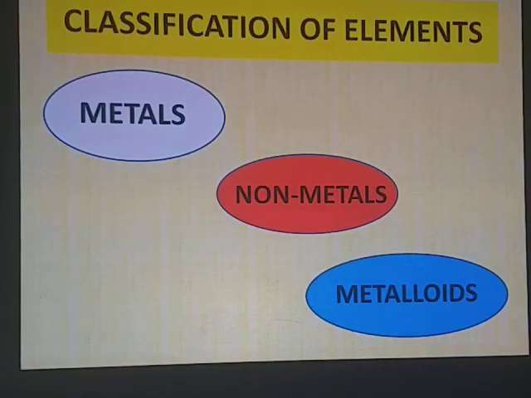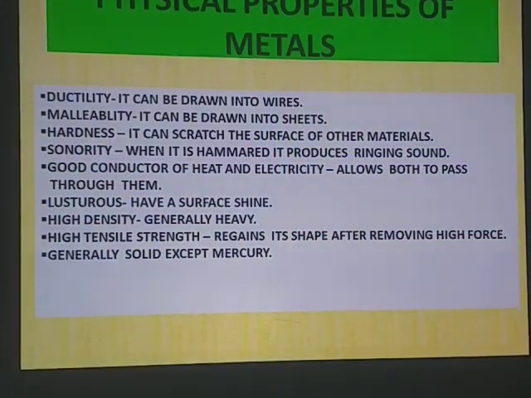What are the certain characteristics, basically physical characteristics of elements, which decide whether it is a metal, a non-metal or a metalloid? If it has a certain set of properties like ductility, malleability, hardness, sonority, good conductivity, lustrous, high density, tensile strength and generally physical state as solid, if it has all these properties, we call them metals. Now I am going to explain what these terms are.